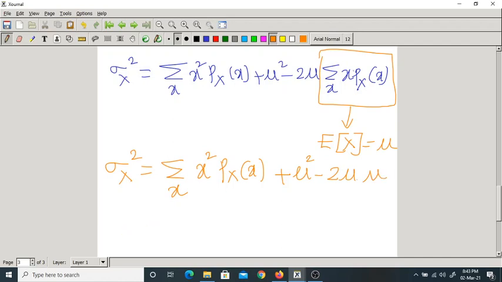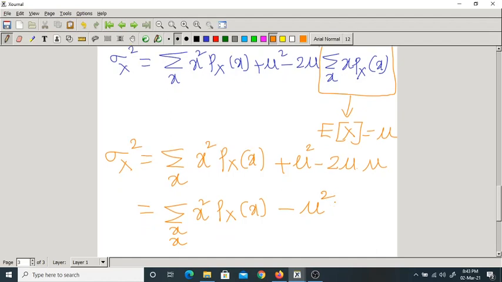Because this is also equal to mu. Finally, it will be equal to summation over x square into px of x minus mu square. I am writing the simplified form.